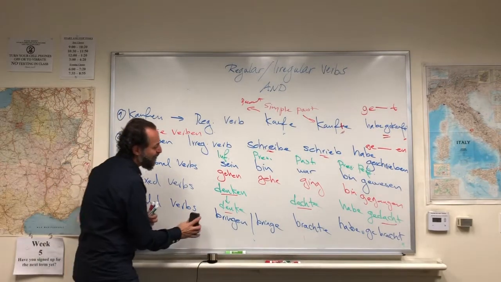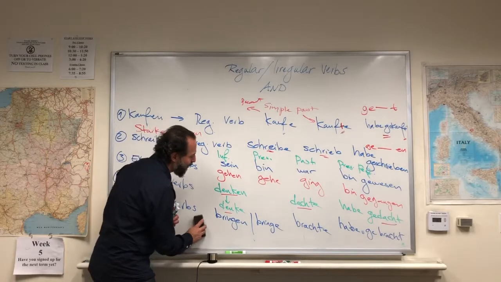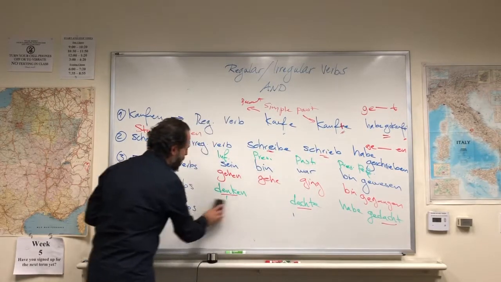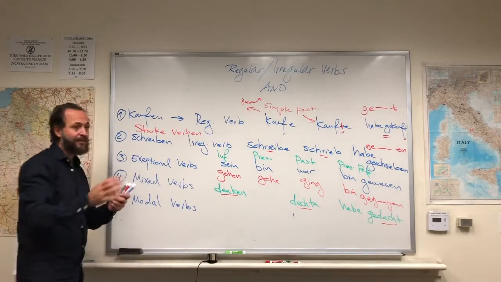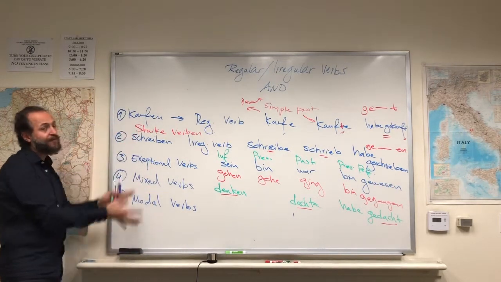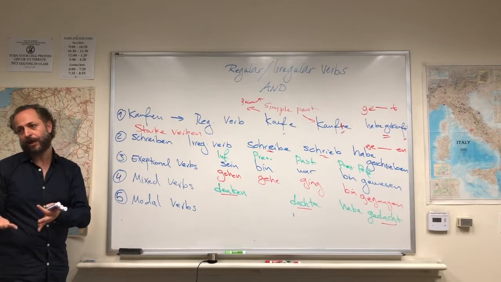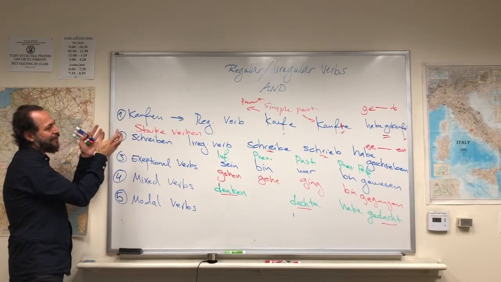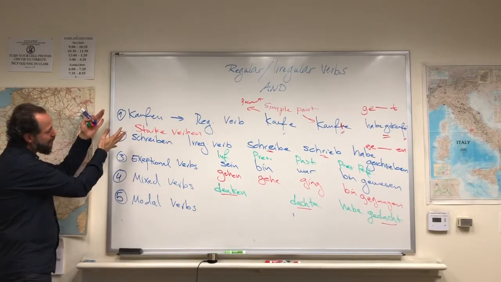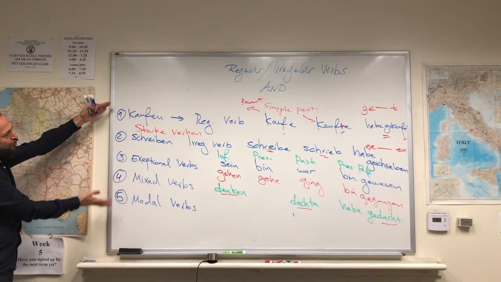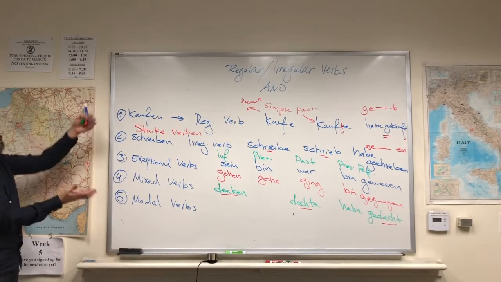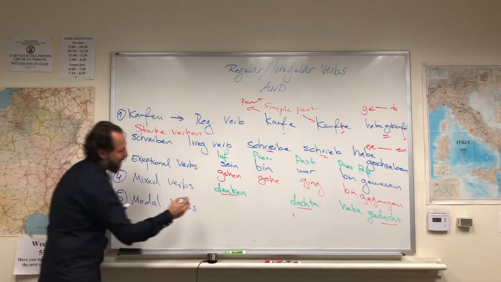We have actually 5 modal verbs plus 1, 6 modal verbs. And this is an extra topic. We are dealing with that separately, but I want you to have an overview about these 5 different verb types. So each of them will be treated and put under the loupe precisely, but it is better to have a very general, holistic view about verb types in general in German. So modal verbs are 6.